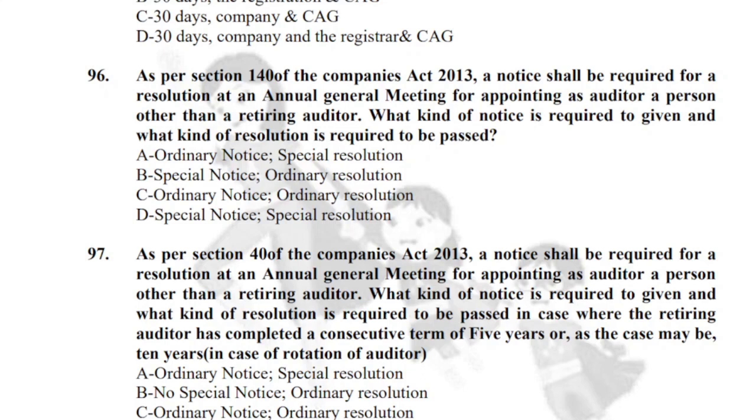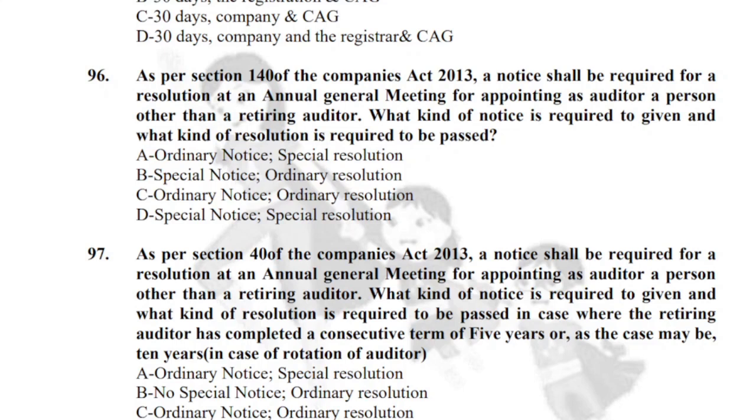Only two cases. Okay, here we are removing the auditor after expiry of term, after his term has been expired. So here ordinary notice is required, but because we are appointing another auditor, here special resolution would require to be passed. So here ordinary notice and special resolution.